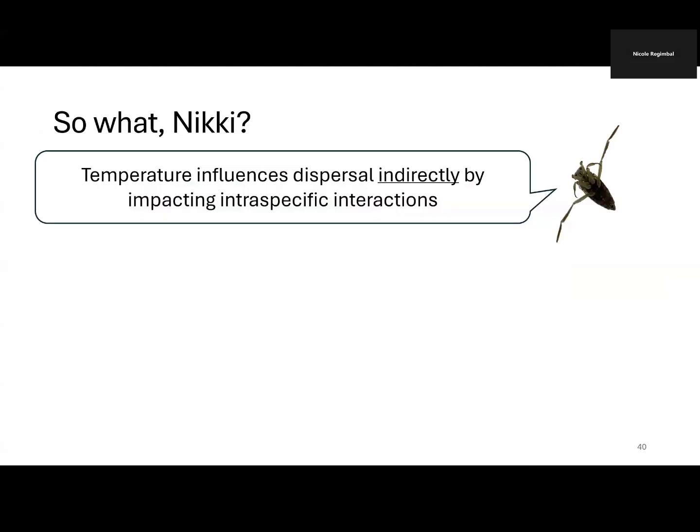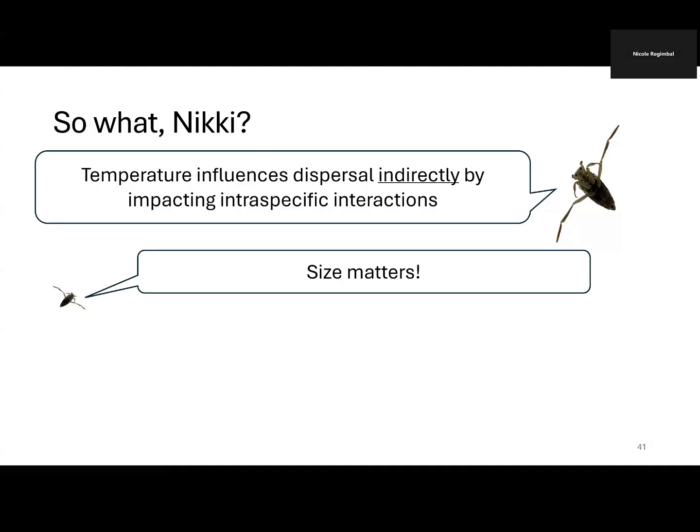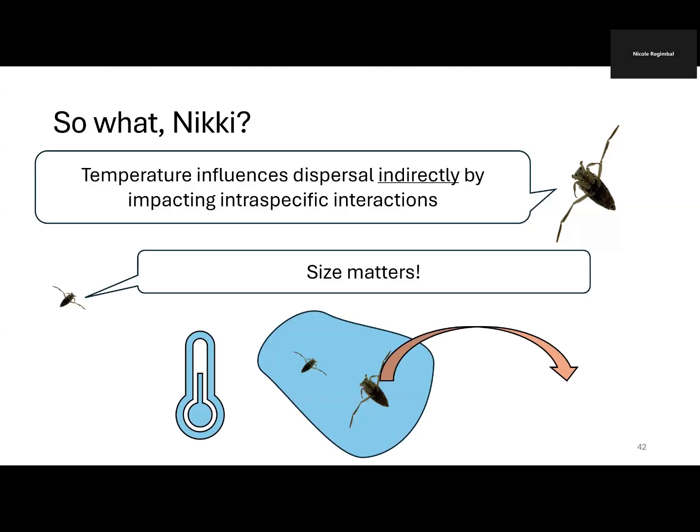So you might be thinking, so what, Nikki? Well, temperature influences dispersal indirectly through changes to intraspecific interactions, specifically changes in cannibalism. So high temperatures increase energy expenditure, so cannibalism rates generally increase. And this highlights that understanding these indirect pathways is important to really understand population level responses. We also saw that size matters, which can lead to size biased populations as climate change progresses.